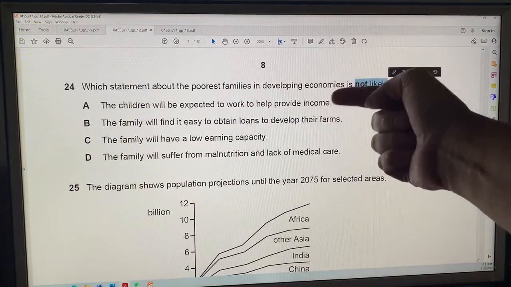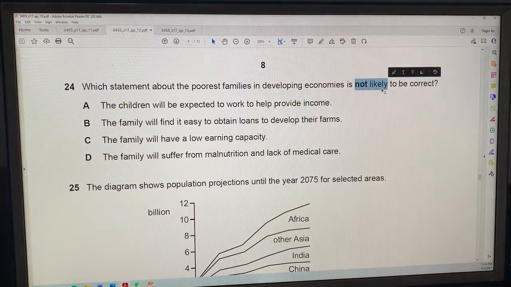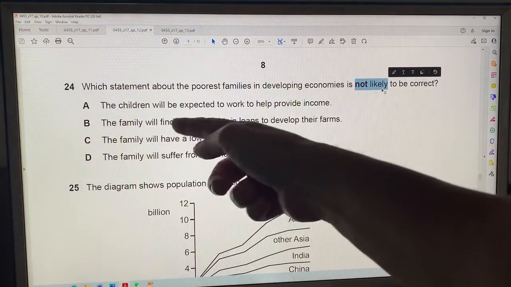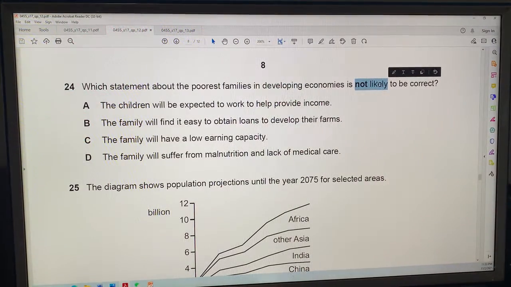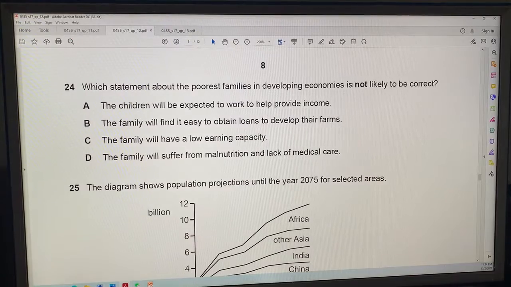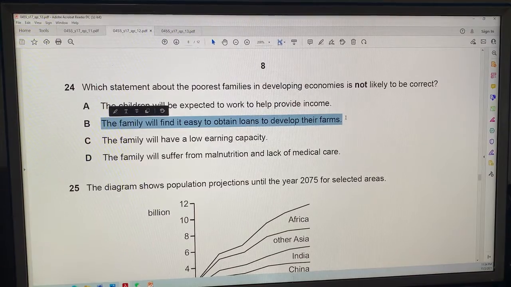The children are probably going to work. B, the family will find it easy to obtain loans to develop their farms. That is not likely to be correct, because if you're poor, it's hard to get a loan, right?